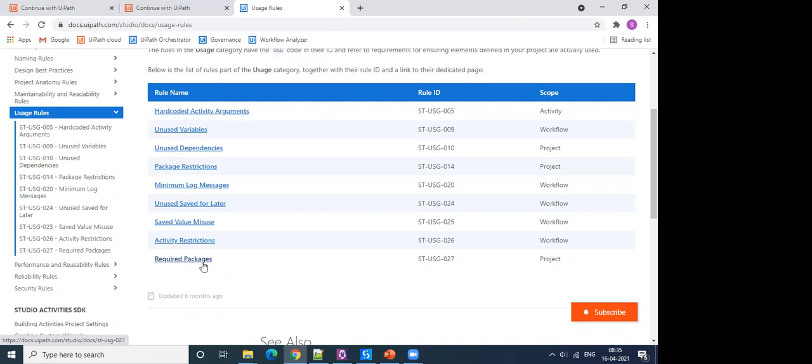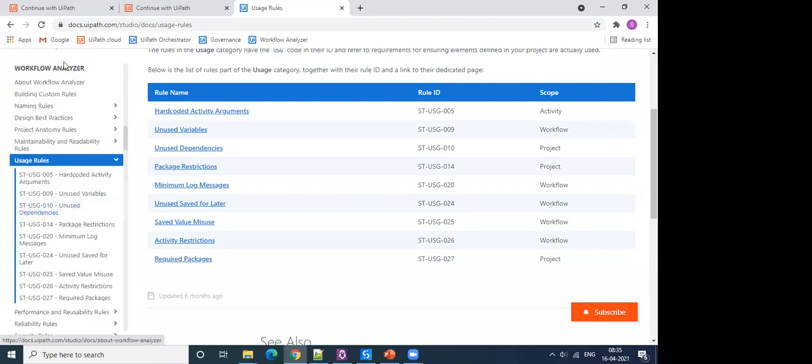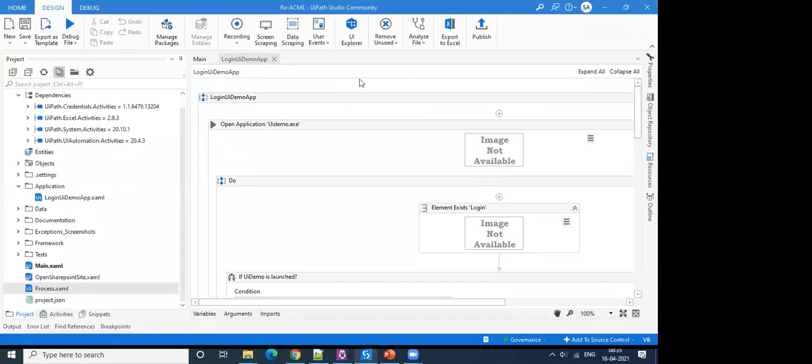You say UIAutomation.Activities should be greater than or equal to 20.10.9. This enforces that if your project has a version lower than that, Workflow Analyzer will flag an error stating that your organization restricts the usage of this package. Okay, so likewise, there are many more rules with respect to Workflow Analyzer. We will not go into more detail here.